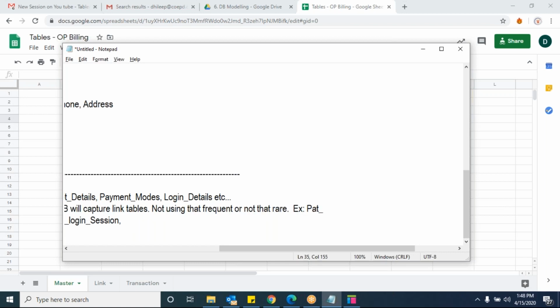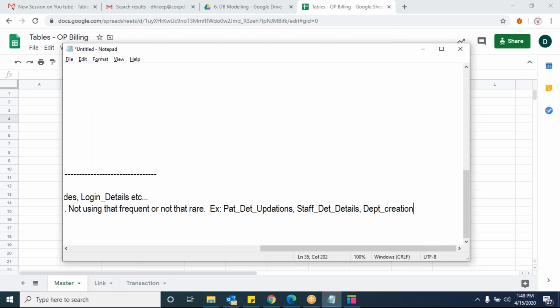Here example, patient details updations. All updations of patient details will be captured here. Who updated, when he updated, what time he updated, everything should be captured here. In the similar way, staff updation, staff details updation. This is again one more table. Hope you understood.